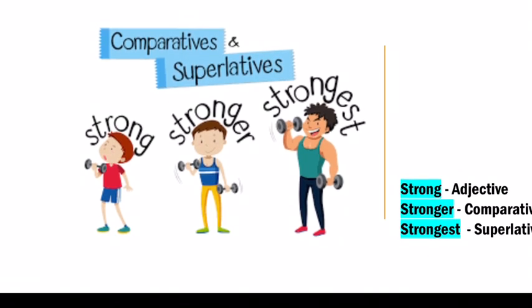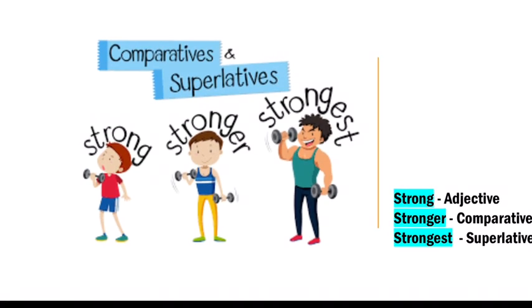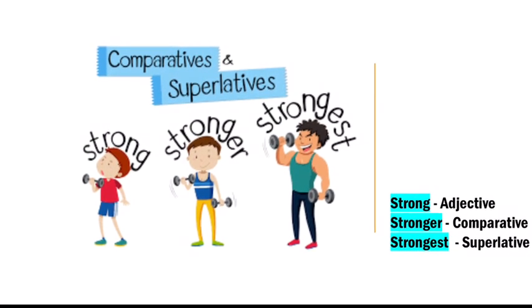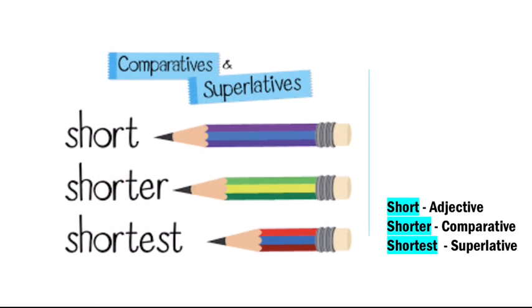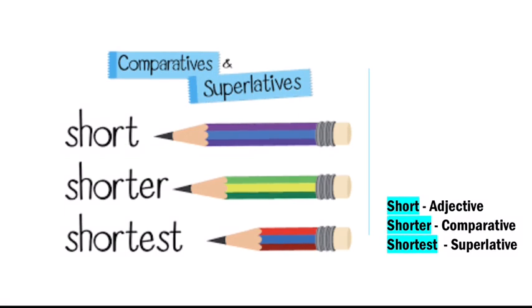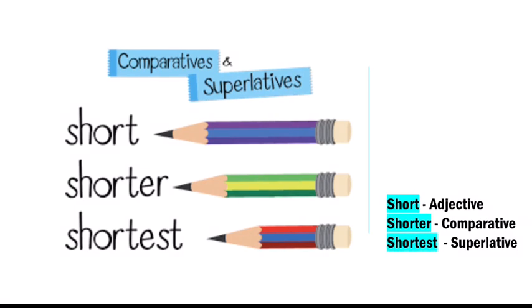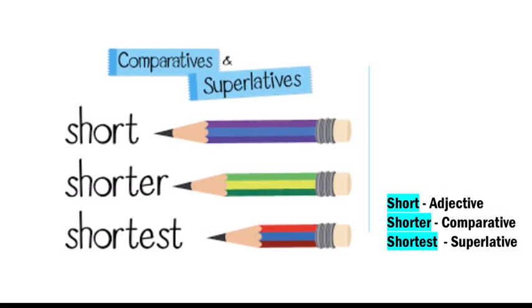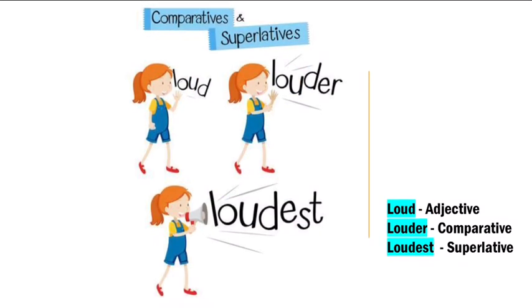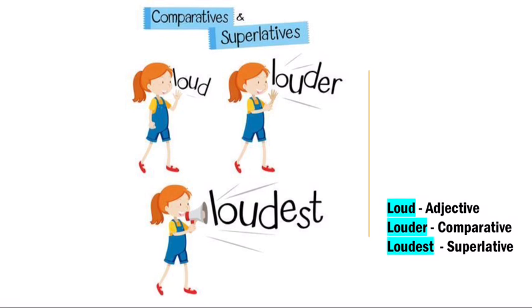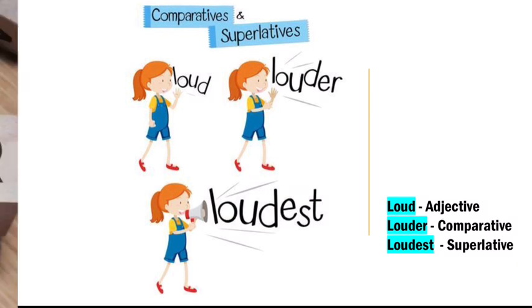Now, strong, stronger, strongest. Strong is the adjective, stronger the comparative, and strongest superlative. Short, shorter, shortest. Short is the adjective, shorter comparative, and shortest superlative. Loud, louder, loudest. Loud is the adjective, louder the comparative, and loudest the superlative.